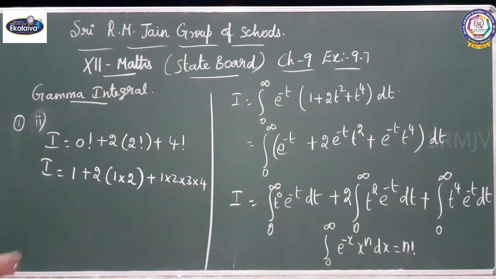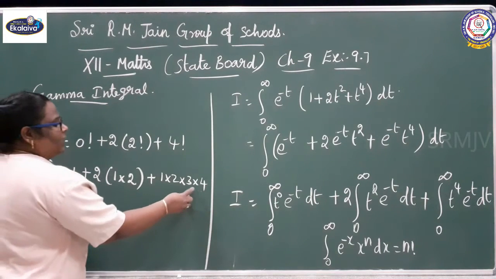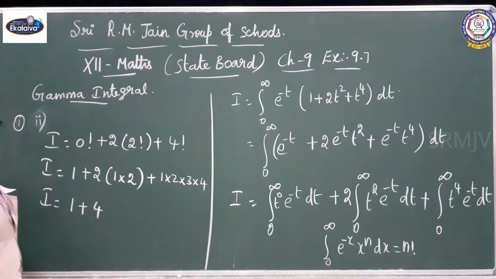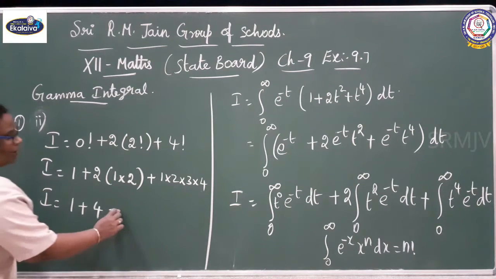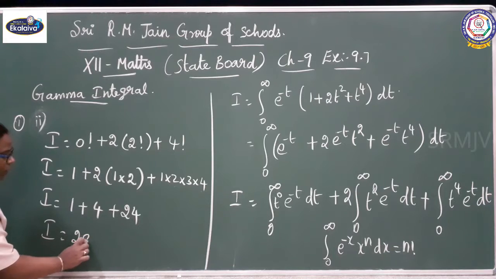I equals 1 plus 4, plus 24. 4 3s are 12, 12 2s are 24. What is the value of I here? I equals 29. The value of I is 29.